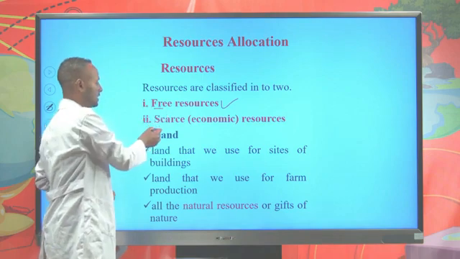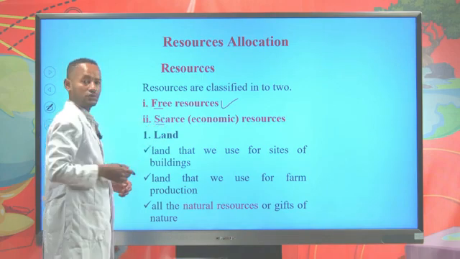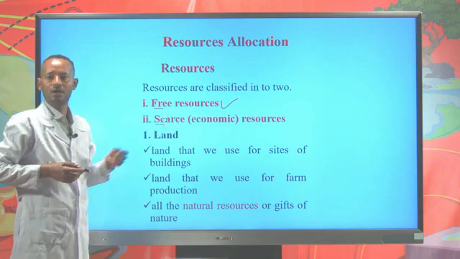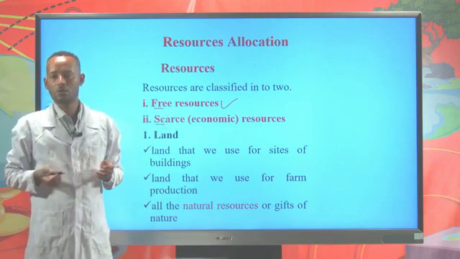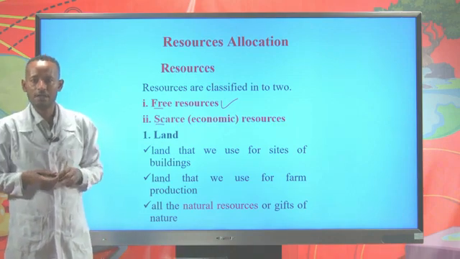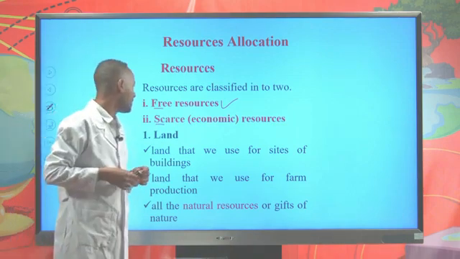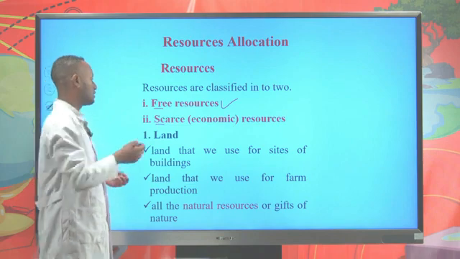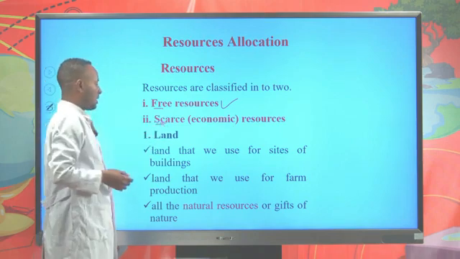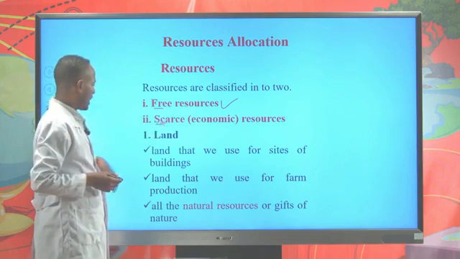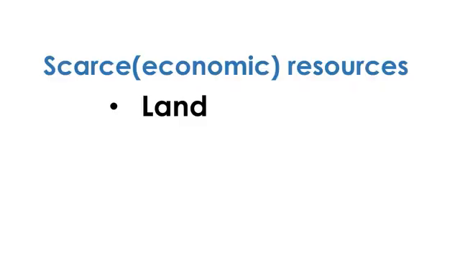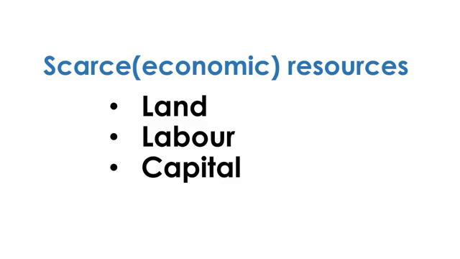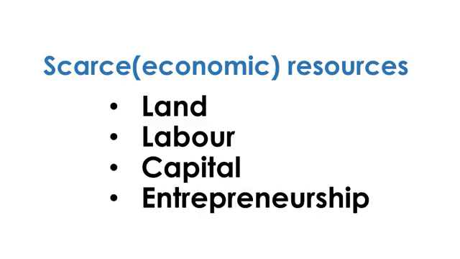Our major concern is the scarce or economic resources. Scarce or economic resources are those resources that we cannot get at zero cost, or everybody is expected to make payments to get these resources. And these scarce resources are broadly categorized into four, called land, labor, capital, and entrepreneurship.